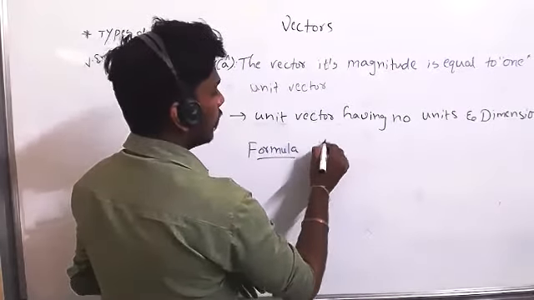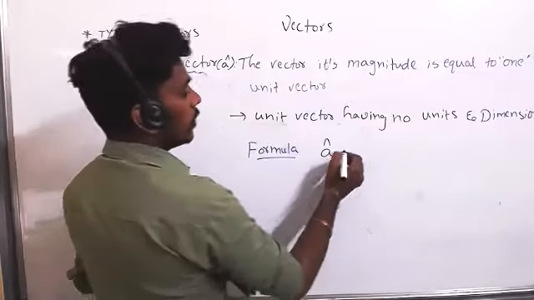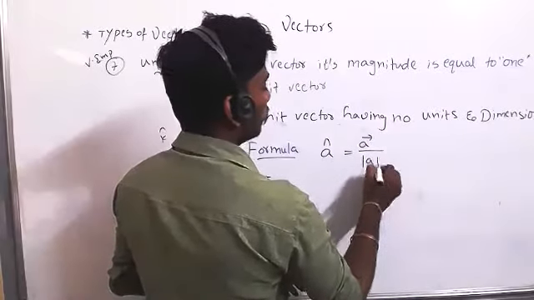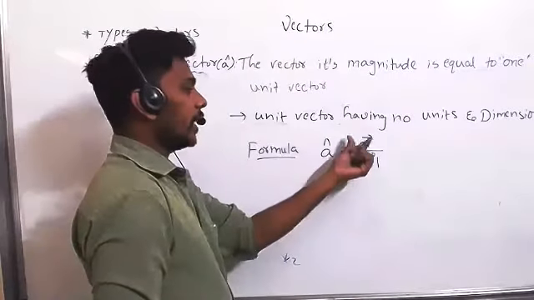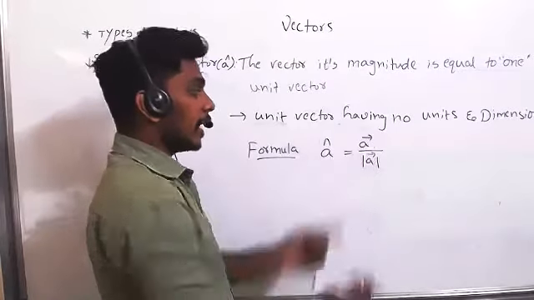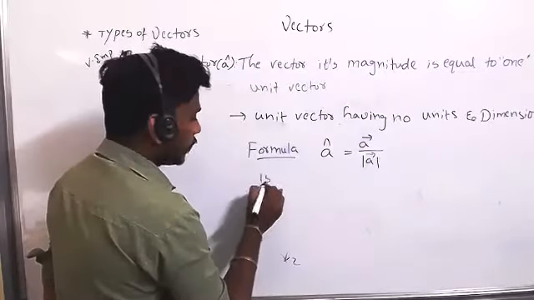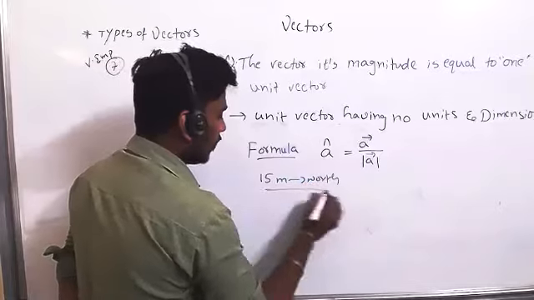A cap, which vector is it? Unit vector. So A bar by A mod. It is called magnitude and direction. A vector you are dividing with its magnitude. Suppose 15 meters north divided by 15 meters.